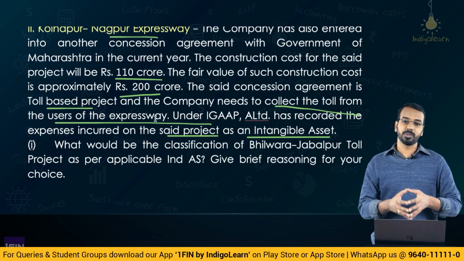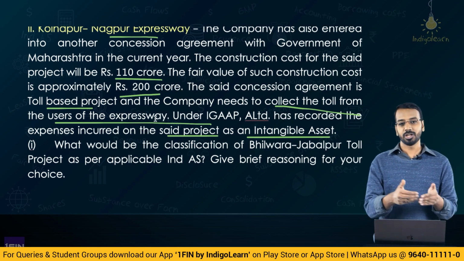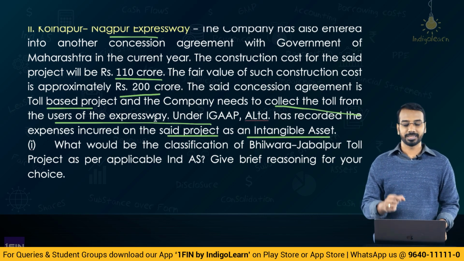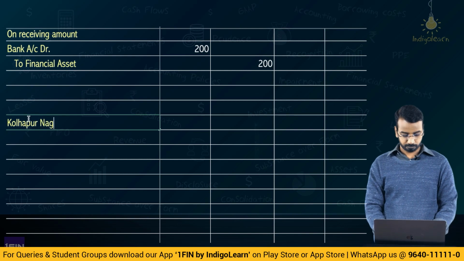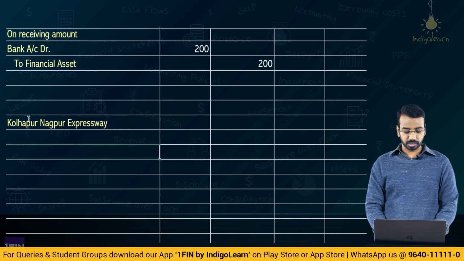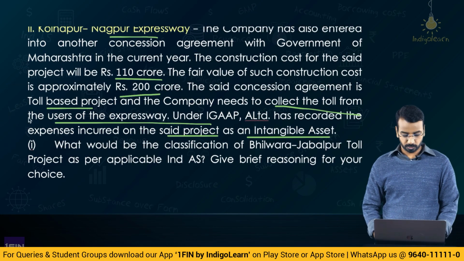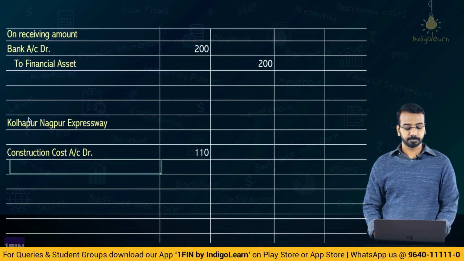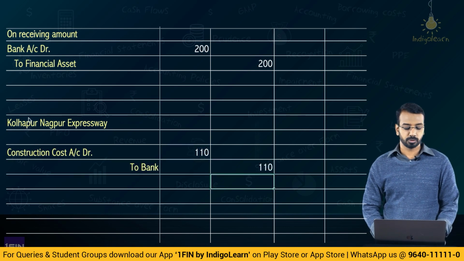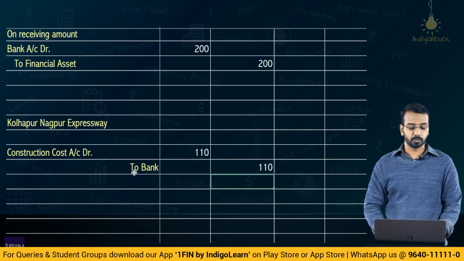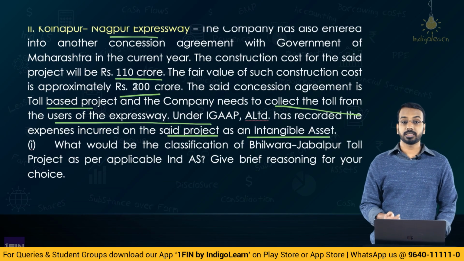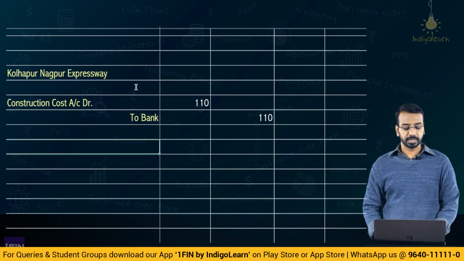Now when an intangible asset is being created, like we have done in the previous question, here also you will have to account for the intangible asset. So for construction cost incurred, construction cost account debit 110, I think that is what the question says. Yeah, 110 crores to bank 110 crores. Okay, construction cost to bank 110 crores. Now, the fair value of the construction cost is 200 crores. So, you will recognize revenue